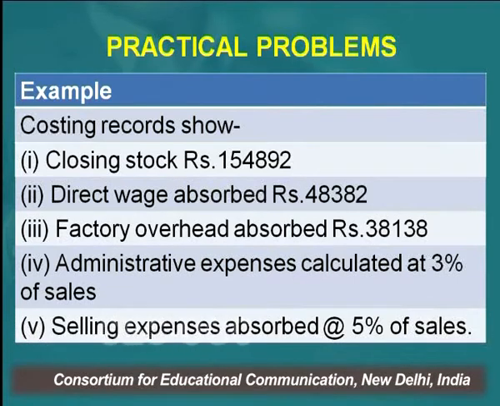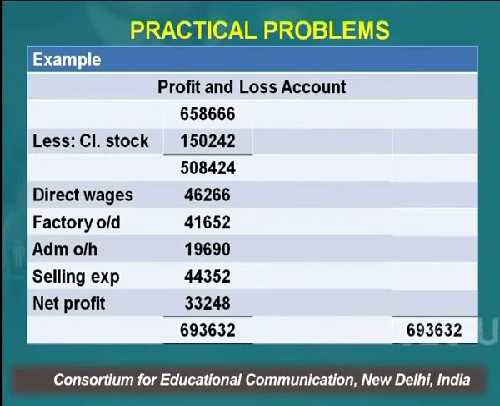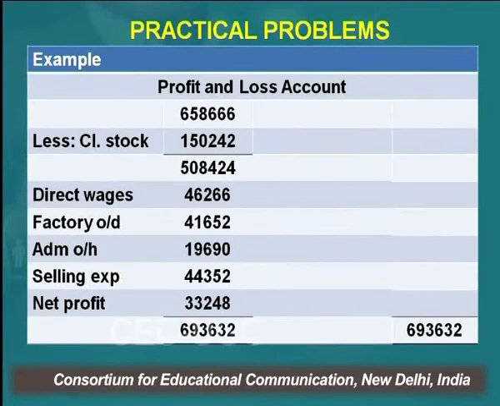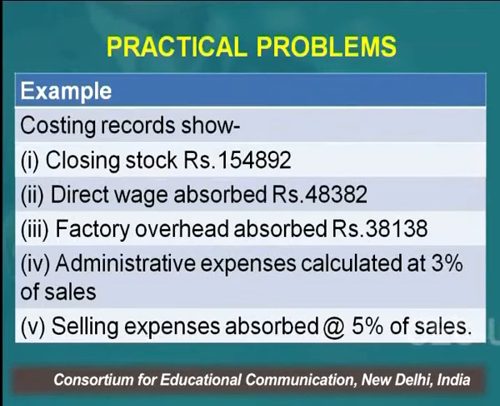Direct wages absorbed 48,382, right? Direct wages in the financial books is 46,266, meaning the figures of the direct wages differ in the two books. Factory overhead absorbed 38,138, right? You are seeing factory overhead is 41,652, again the figure differs, right?